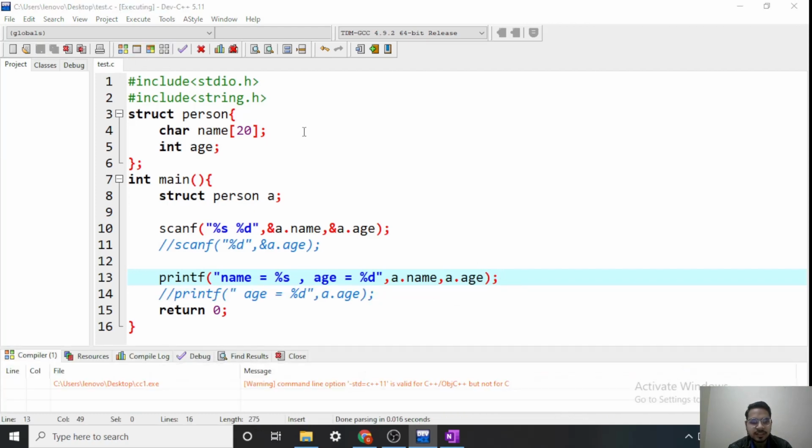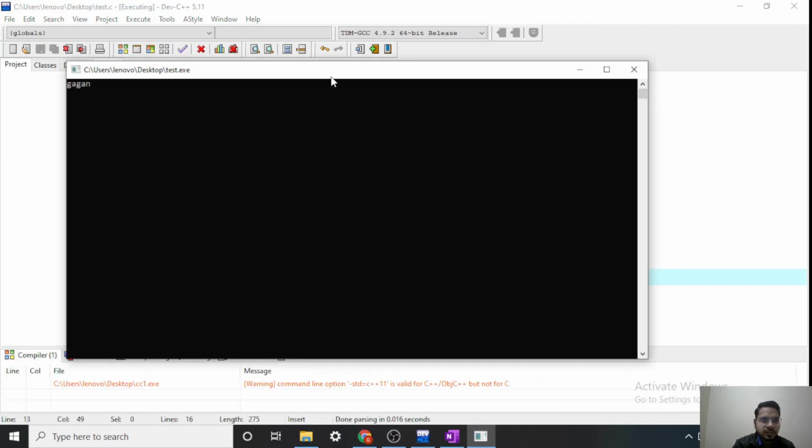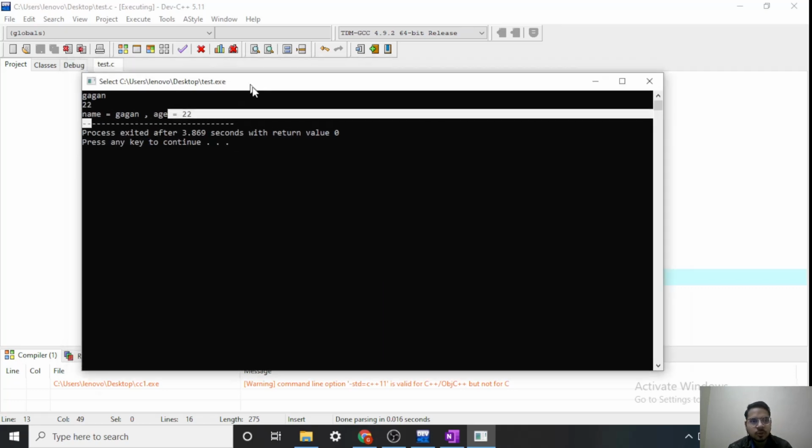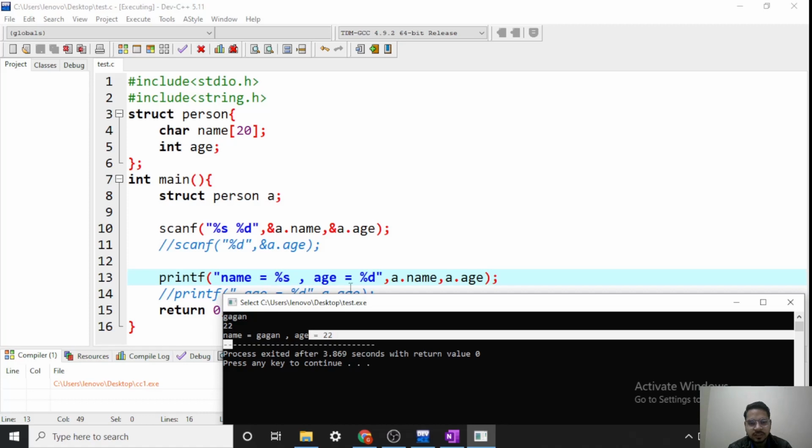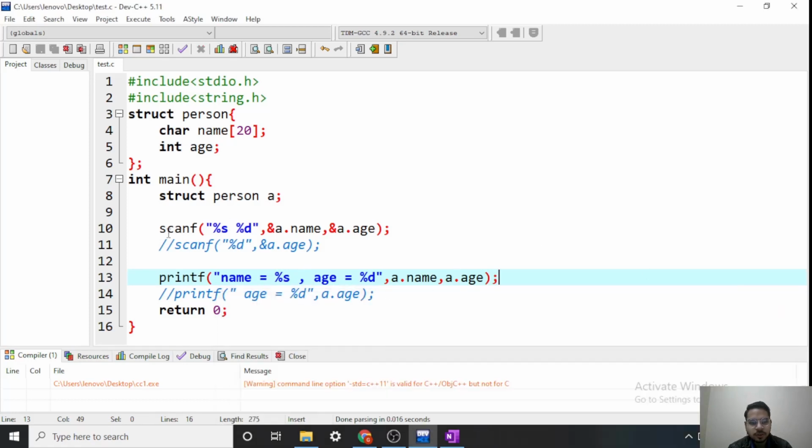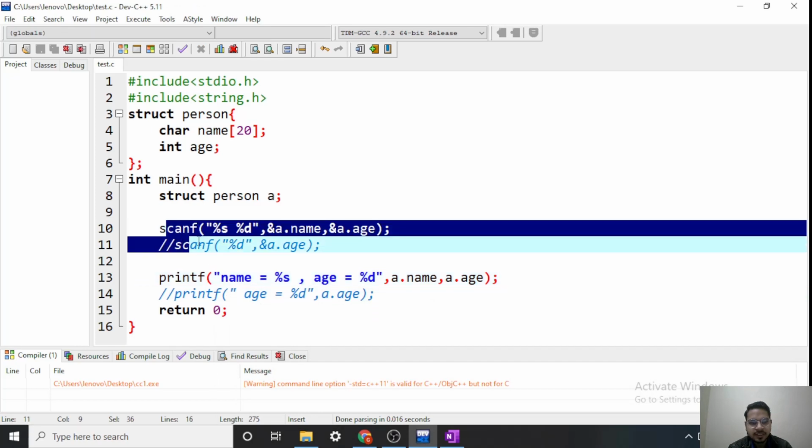So now let's try this. So again I will input Gagan 22. So see, my output is coming. Name equals to Gagan, comma, age equals to 22. So that's how, instead of writing two statements, I can combine them also.